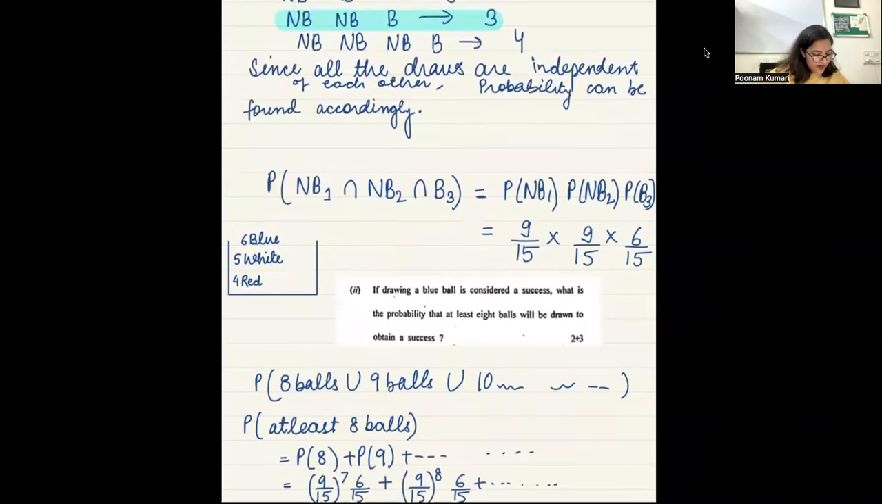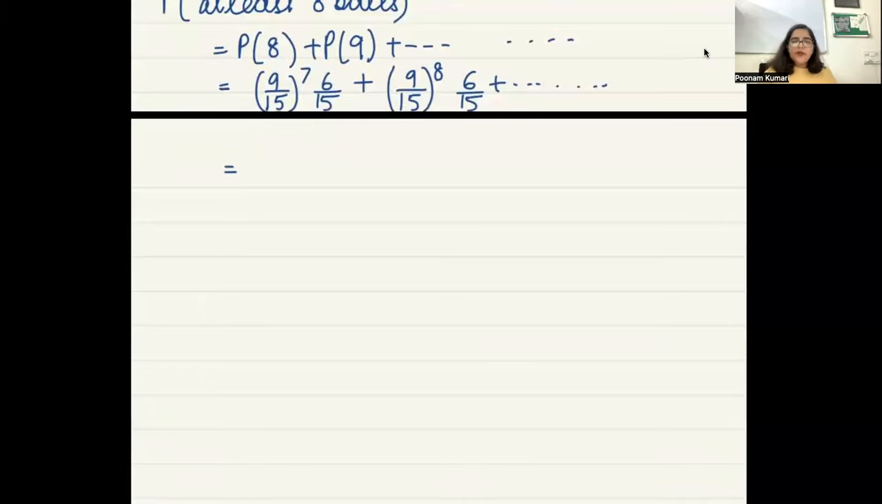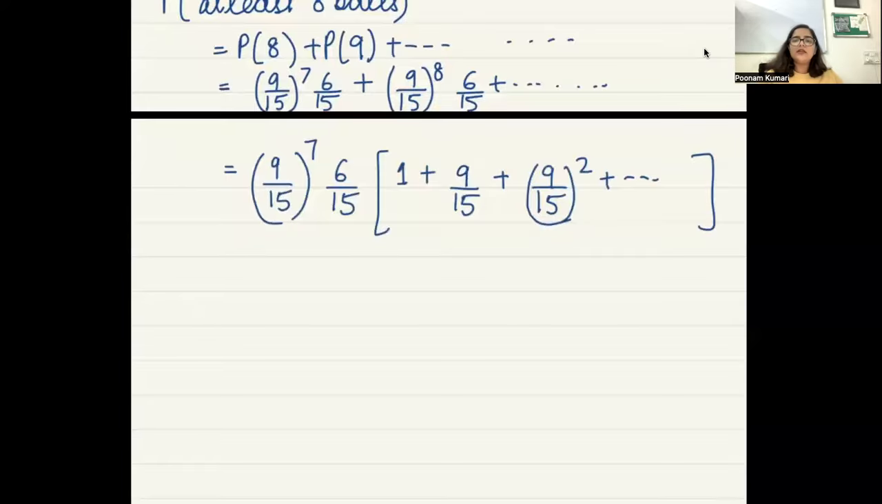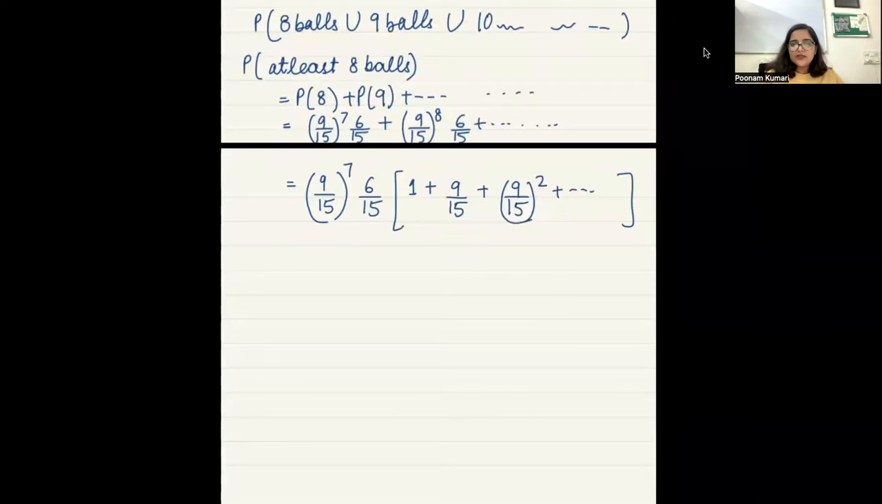Yes. So now what is happening? Can you take something common? Here also power 7, here also power 7 is there, here also 6/15 is there. So everywhere I can take the first term common, (9/15)^7 times 6/15. I can take that common, and what will I be left with? 1 plus 9/15 plus (9/15) squared plus, it can keep going on like this, right? Yes. Okay. So what is this?